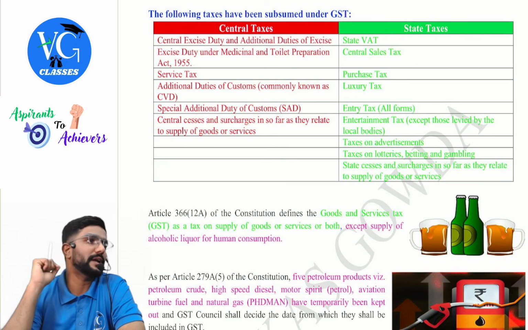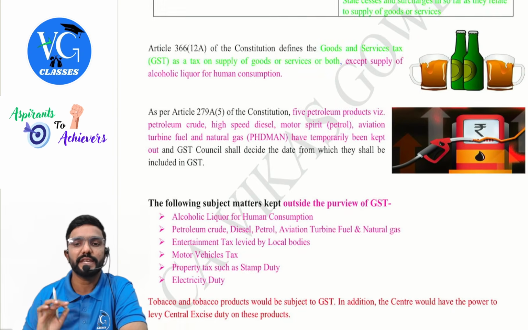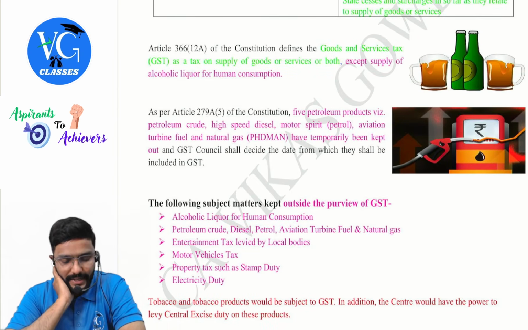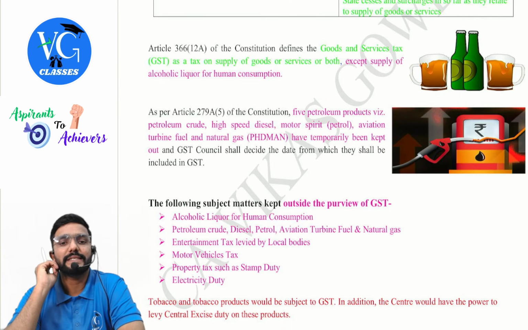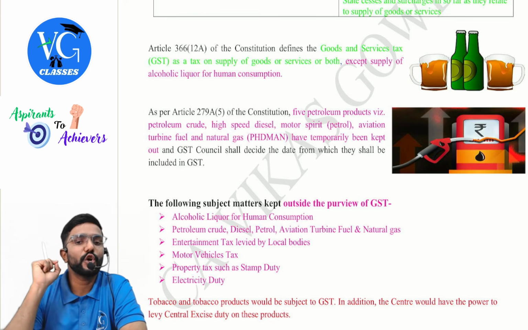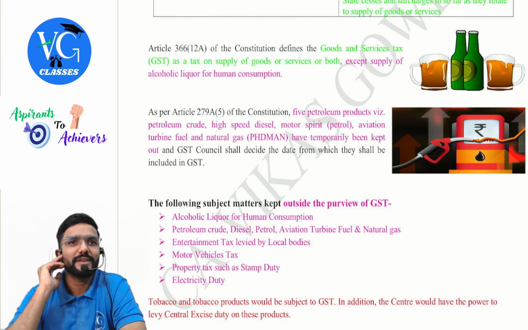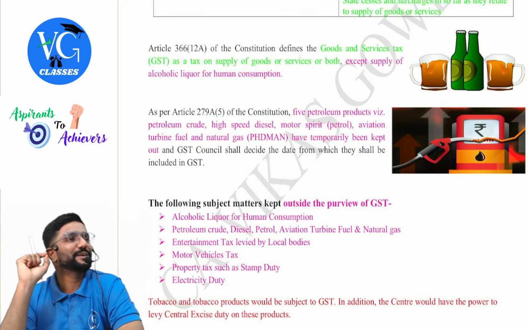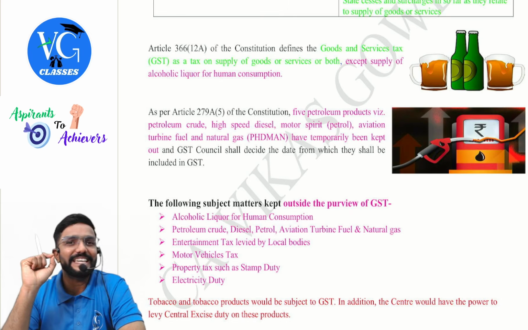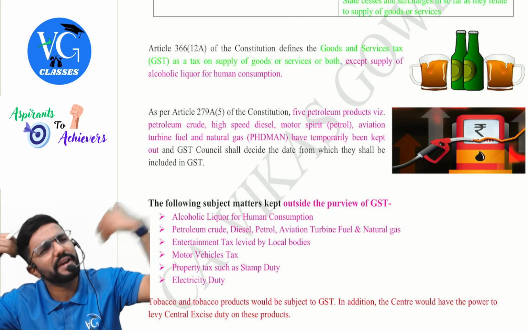Okay, so now coming to the definition of GST given in the Constitution. Article 366(12)(a) of the Constitution defines goods and service tax as the tax on supply of goods or services or both, except supply of alcoholic liquor for human consumption. Except alcoholic liquor for human consumption means GST is levied on all except alcohol. Means alcohol is kept outside GST forever.